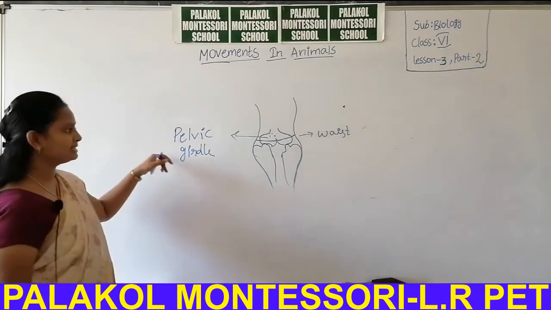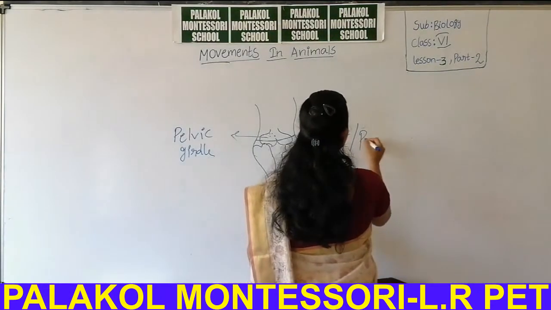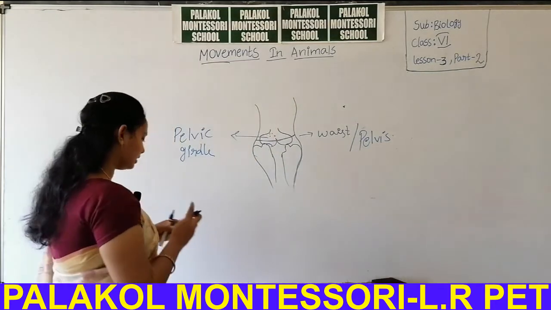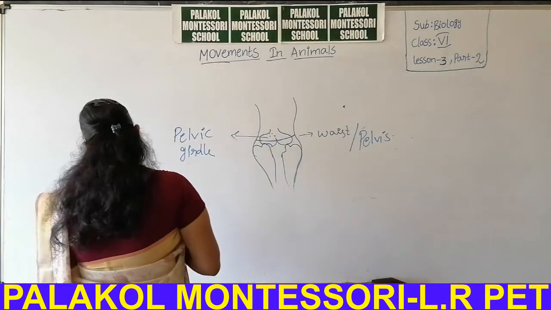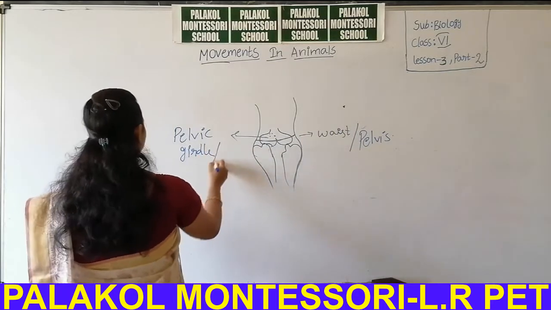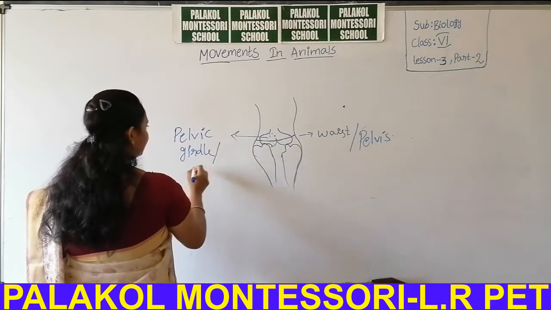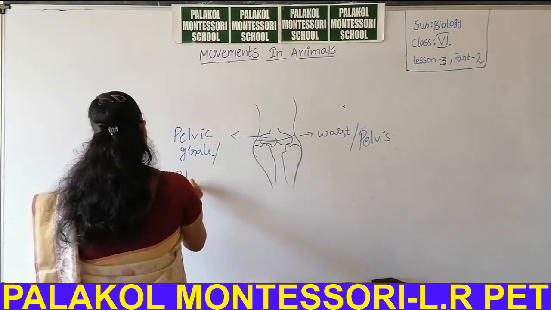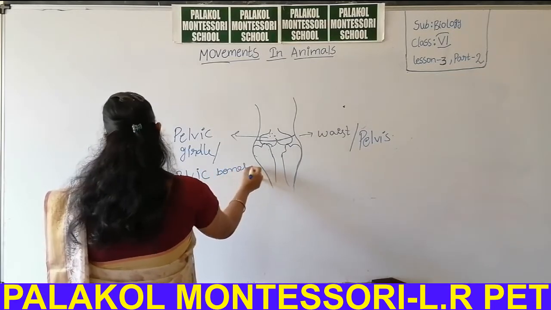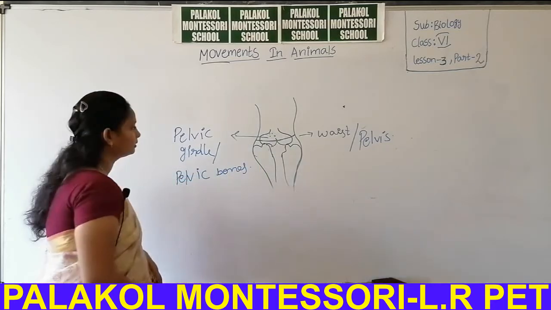Due to the presence of the pelvic girdle, the waist region is also called the pelvis. It is made up of the pelvic girdle or pelvic bones. Girdle means two bones combined; a single bone is called a pelvic bone.